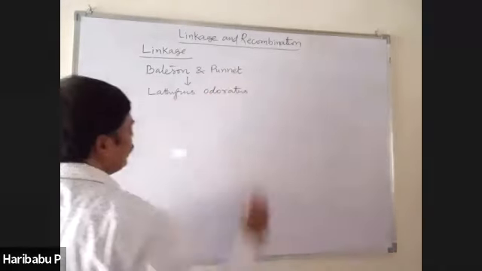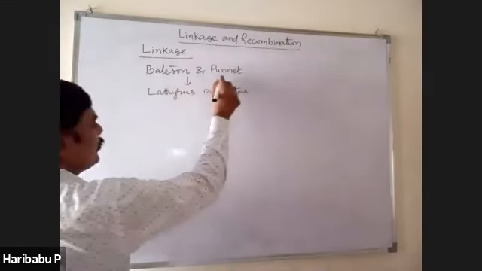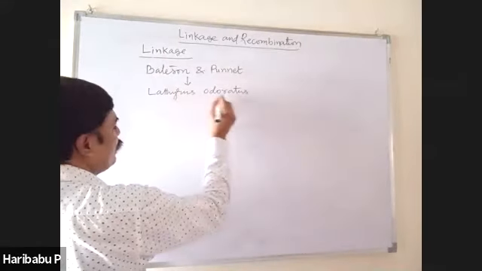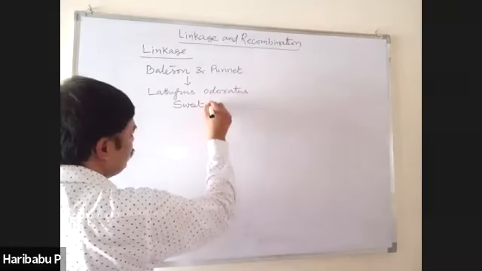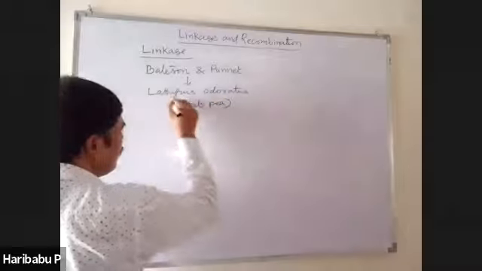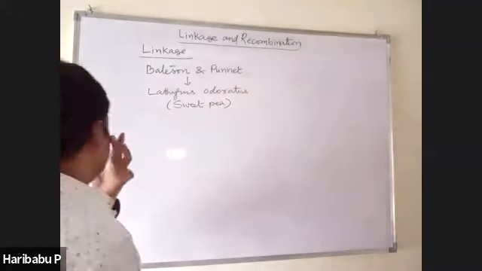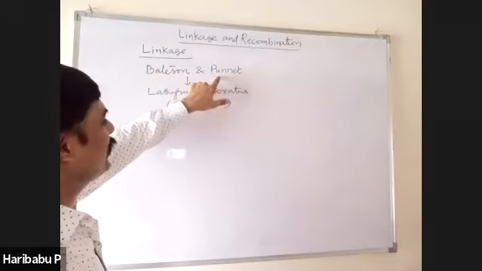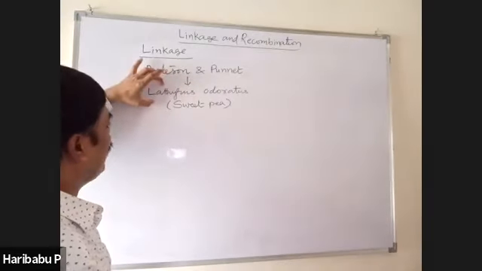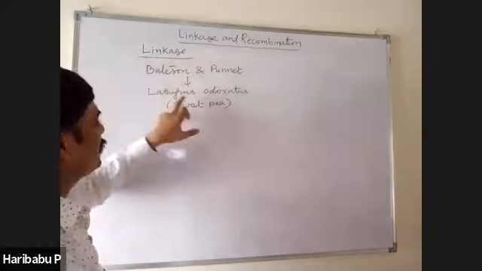What is the experimental material of Bateson and Punnett? Lathyrus odoratus. This is commonly called sweet pea.